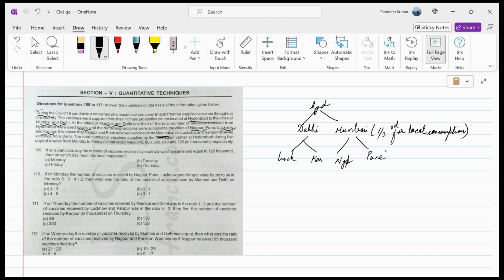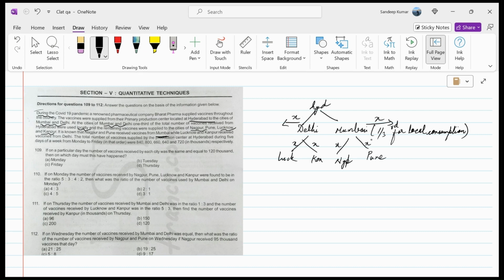Now let's look at question number 109 that is given. If on a particular day the number of vaccines received by each city was the same and equal to 120, then on which day must this have happened? Now, when we are saying all the cities received an equal number of vaccines, let's say this is X, this is X, this is also X, this is also X, and Mumbai also received X number of vaccines. Delhi also received X number of vaccines.